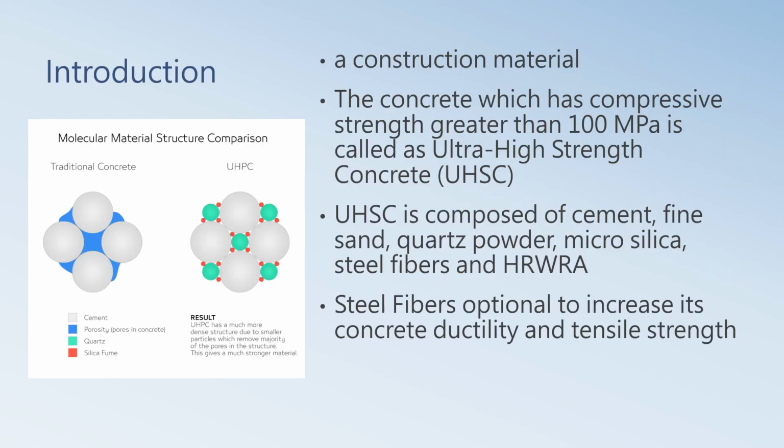Ultra high strength concrete, UHSC, is a construction material. The concrete which has compressive strength greater than 100 megapascal is called UHSC. UHSC is composed of cement, fine sand, coarse powder, micro-silica, steel fibers, and HRWA. Steel fiber is optional to increase its concrete ductility and tensile strength.